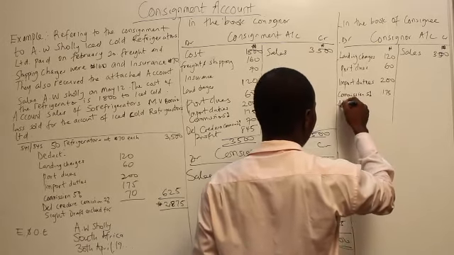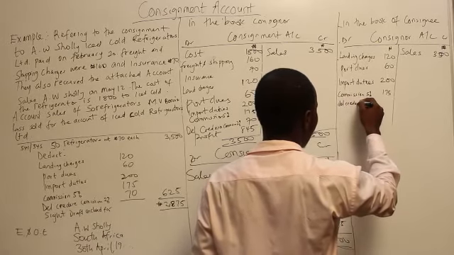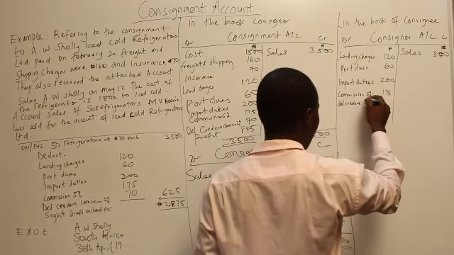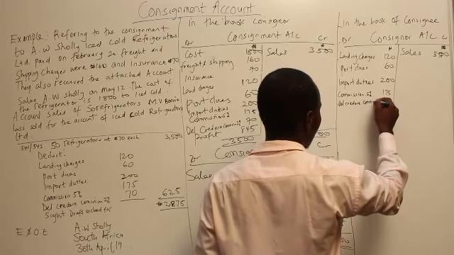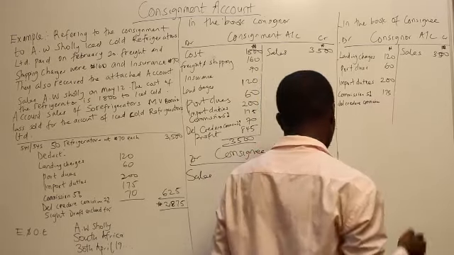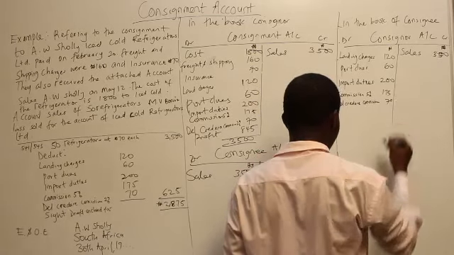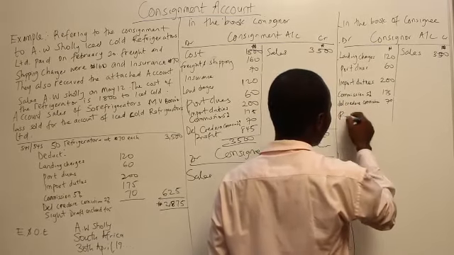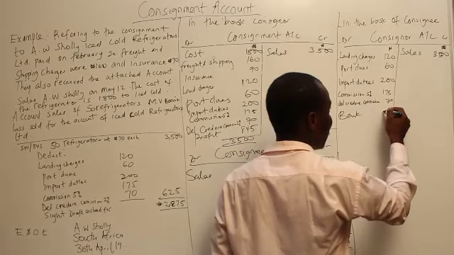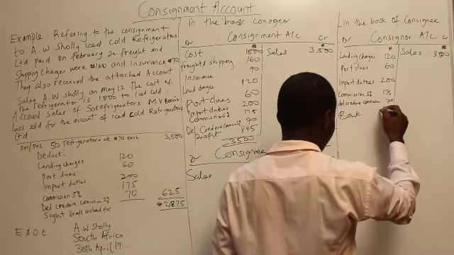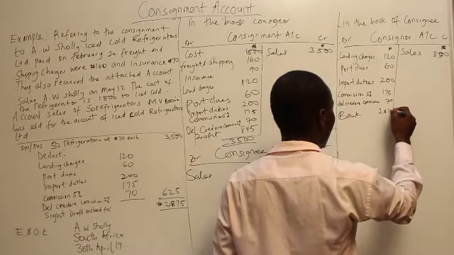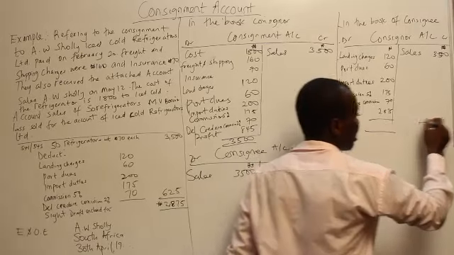We have the del credere commission. We have 70. So we have the amount to be paid back to the consignor, which is going to be 2,875. So the bank account will be credited in that way.